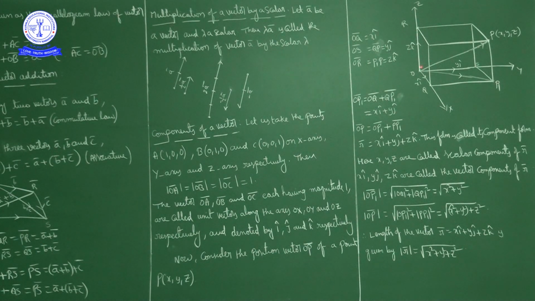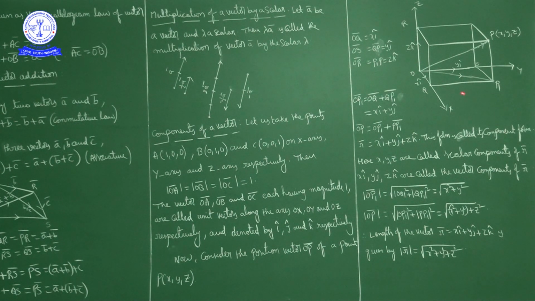Now from the point P, if you drop a perpendicular on the xy plane, suppose this point is P1. Then P1P is parallel to OZ, that is, parallel to OR.